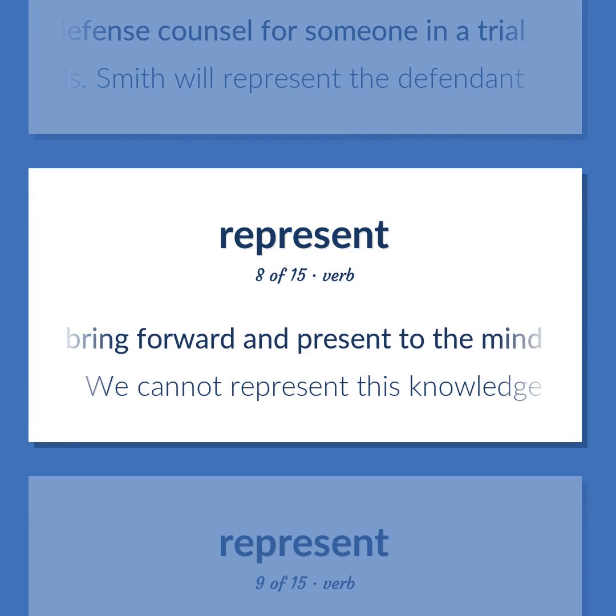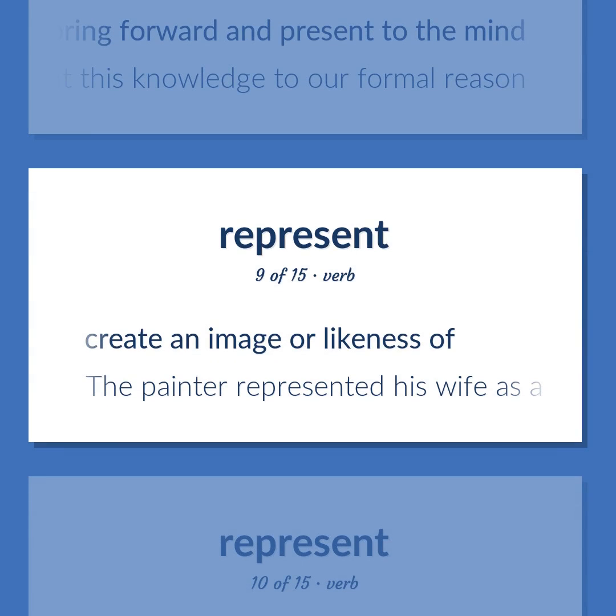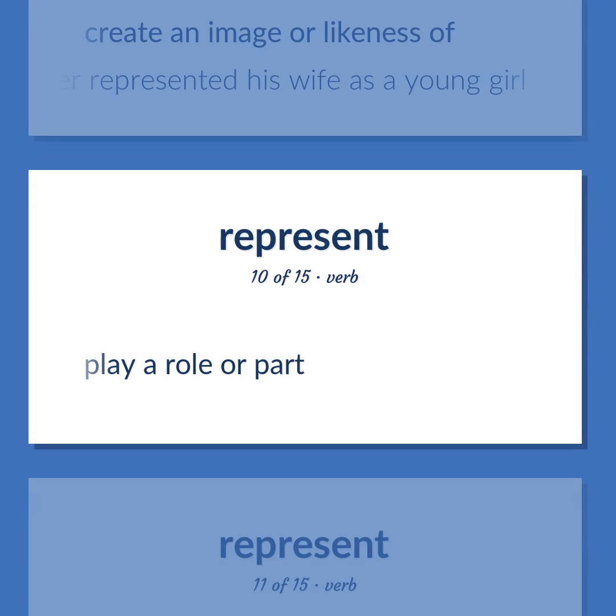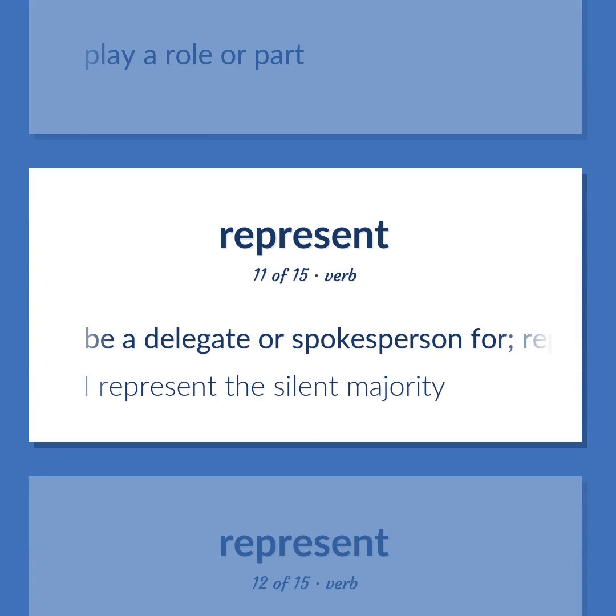Bring forward and present to the mind. We cannot represent this knowledge to our formal reason. Create an image or likeness of. The painter represented his wife as a young girl. Play a role or part. Be a delegate or spokesperson for. Represent somebody's interest or be a proxy or substitute for, as of politicians and office holders representing their constituents, or of a tenant representing other tenants in a housing dispute. I represent the silent majority.